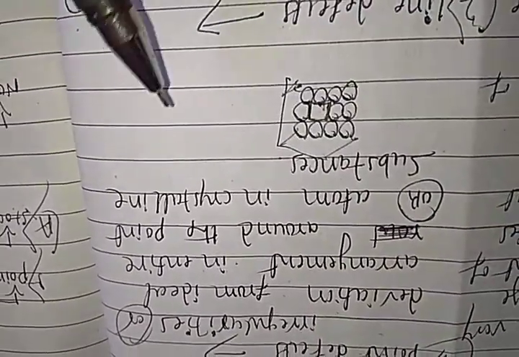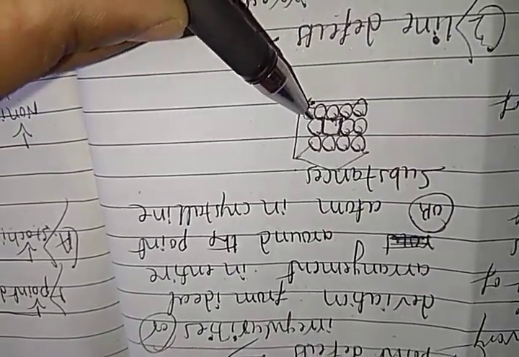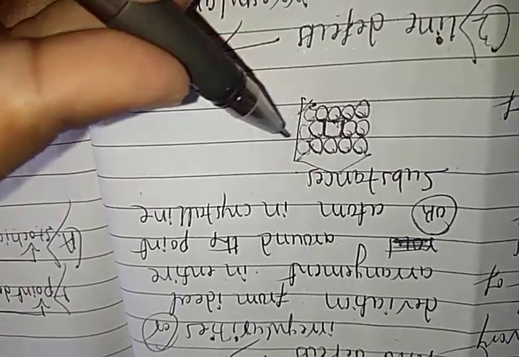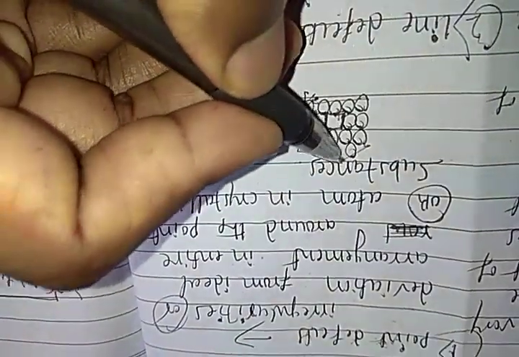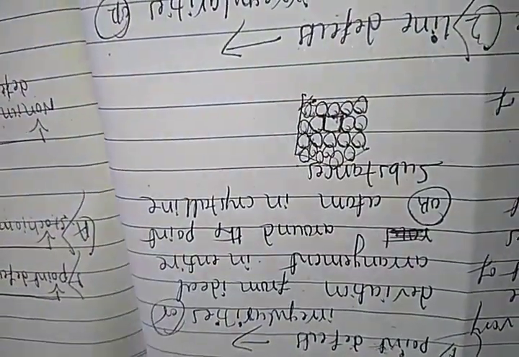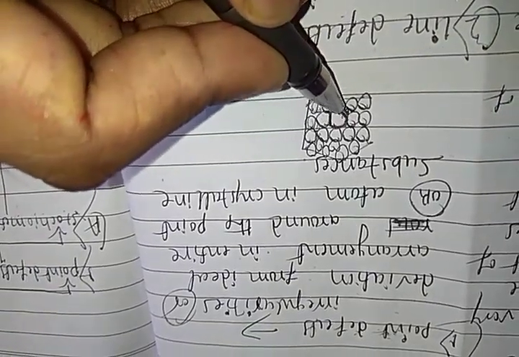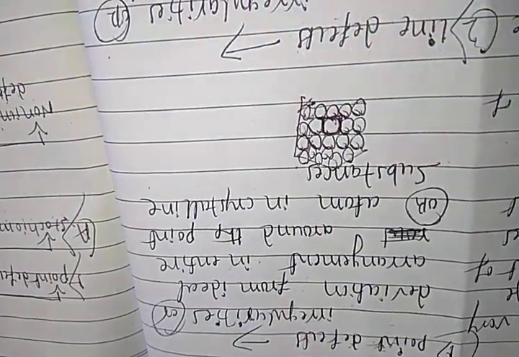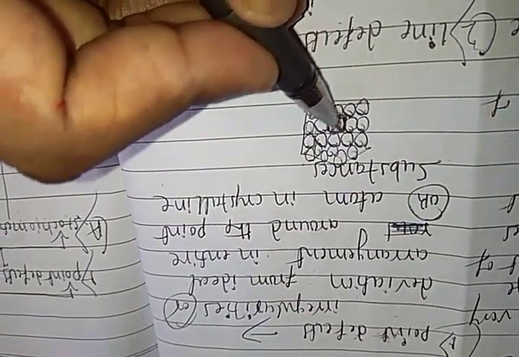The crystalline particles are lying side by side, one above the other, in a systematic order. So in this crystal, if you remove one atom, irregularity develops here. This shaded portion, one of the atoms is removed.